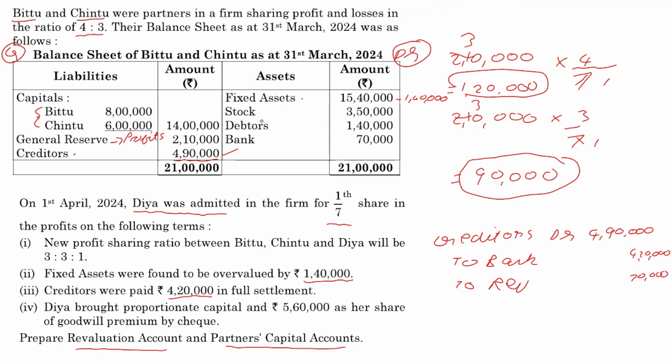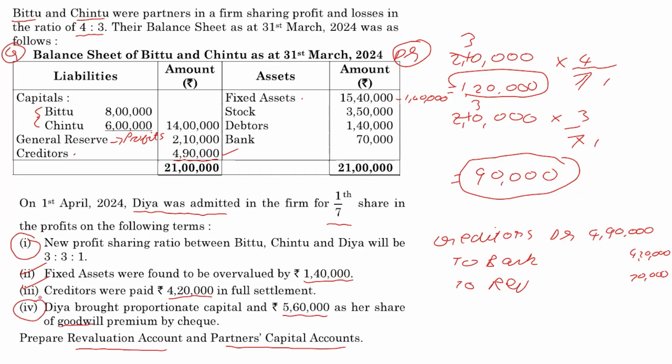We don't have any journal entry for stock. I don't see any journal entry for debtors or bank. Neither do we have to maintain these accounts because they're not asked. We don't have to do a balance sheet either. So, the new profit sharing ratio is given to us as this. That will help us deal with the 5,60,000 goodwill, as well as deciding how much capital the new partner is to bring. Okay, so we are done with this adjustment.